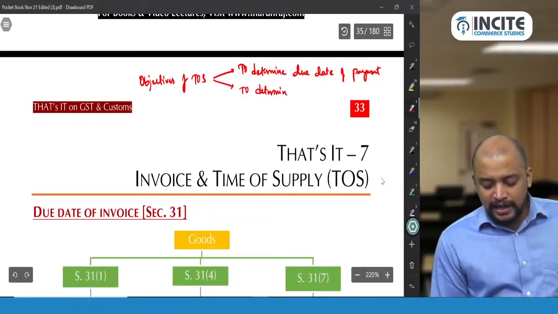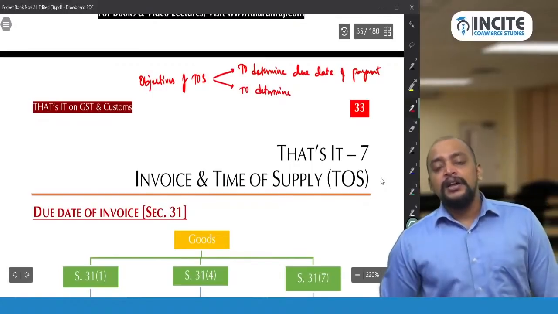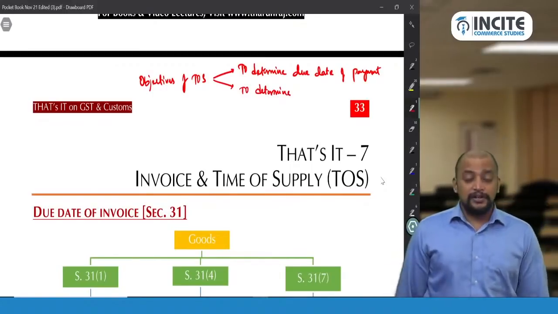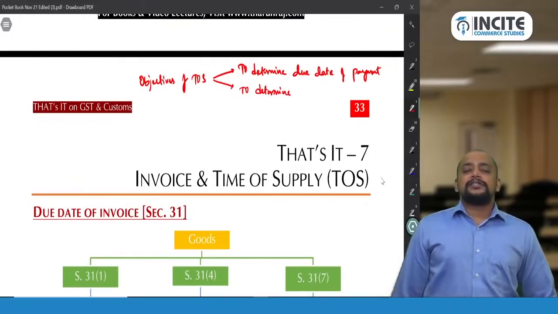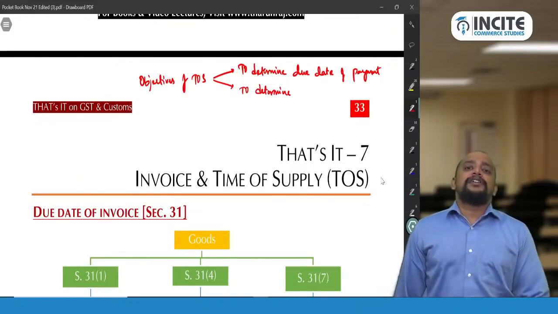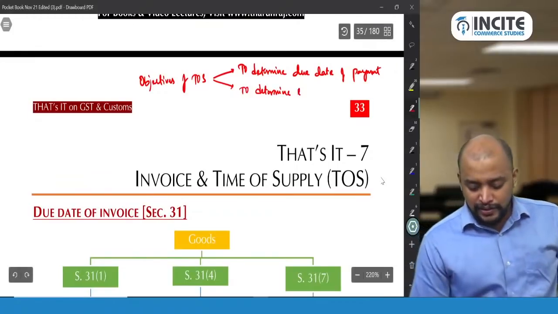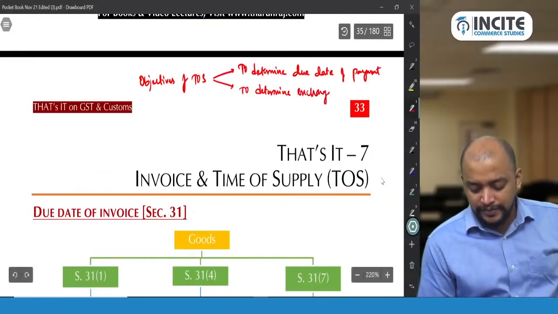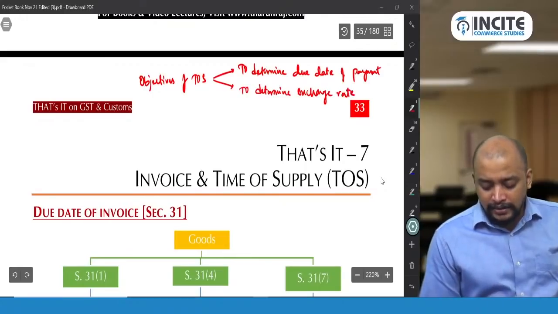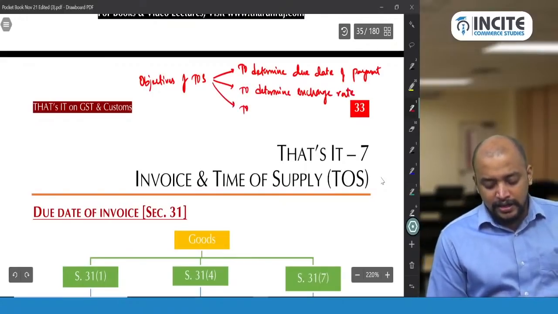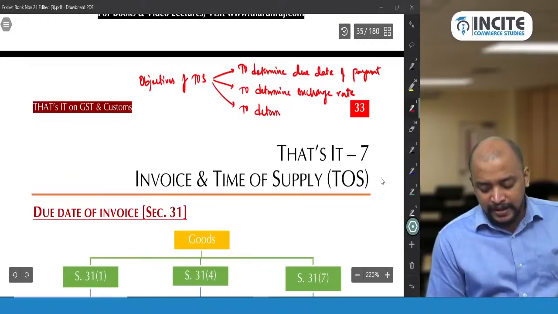So that is in value of supply we have seen as per rule 34. In case when the transaction is denominated in foreign currency, to determine the exchange rate, time of supply is relevant. And third, to determine rate of GST.